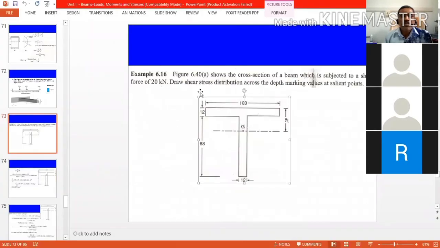For this problem, the cross section of the beam is shown, subjected to a force of 50 kilonewton. Already in this problem the beam is subjected to load. Already it is told that shear force is 20 kilonewton. It is directly given in the problem. You know how to calculate the shear force, but in this problem it is directly given. We need not discuss how to calculate shear force again and again. In this problem, shear force is given 20 and we find the shear stress distribution across the depth, marking the values at salient points. So now you take this problem.